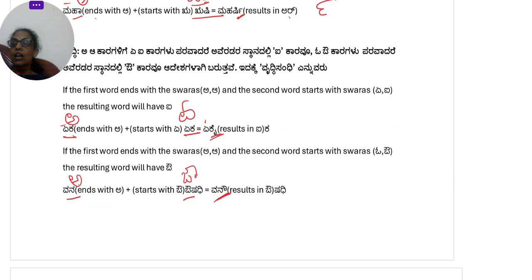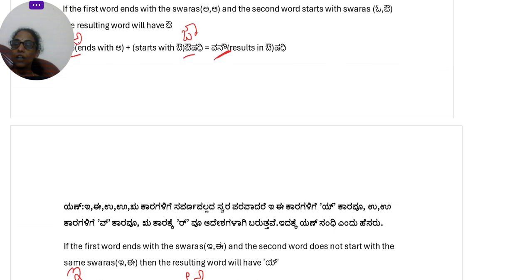Then next one is Yan Sandhi. So in Yan Sandhi, the ending of the first word and the starting of the second word should not be of the same type. They have to be of different types. Then in that case, what will happen is wherever the word is ending with i, then y will be added with the second word. Similarly, wherever the words are ending with u, then v will be added with the second word. And for words which are ending with ru, then r will be added with the second word.